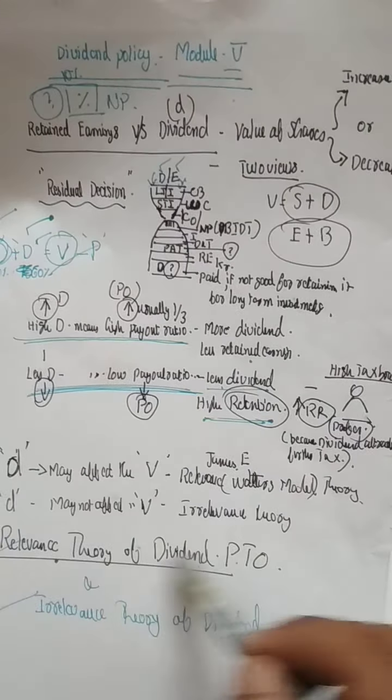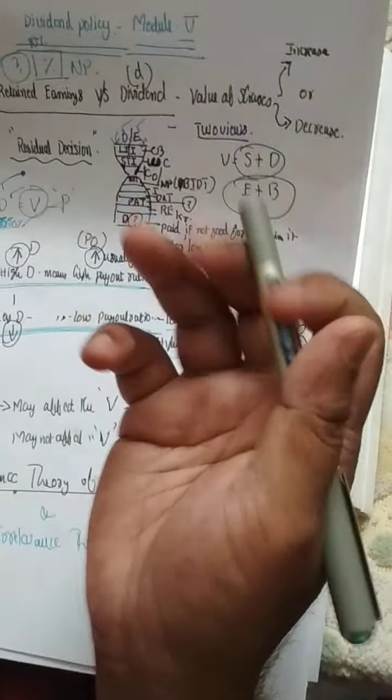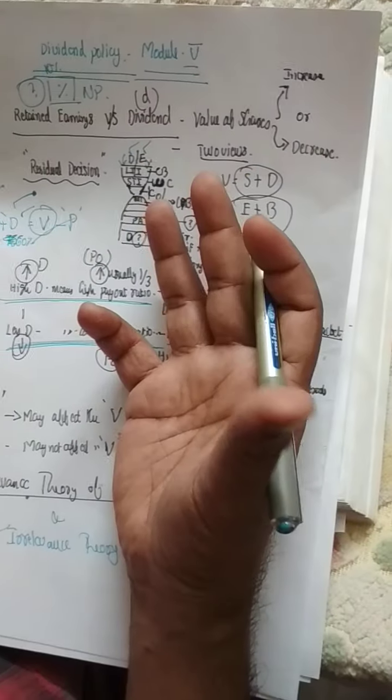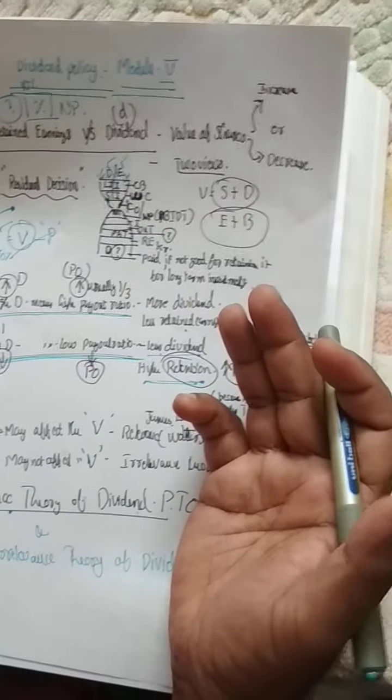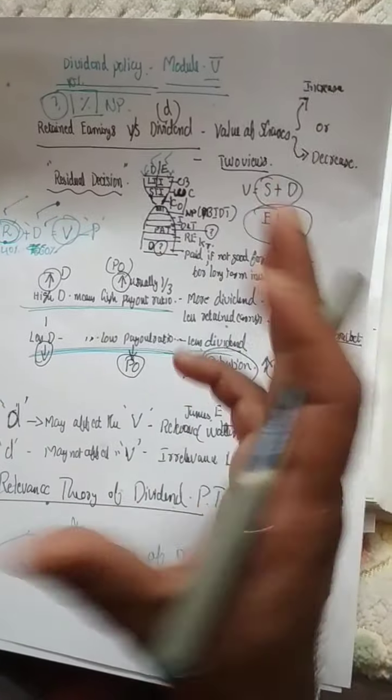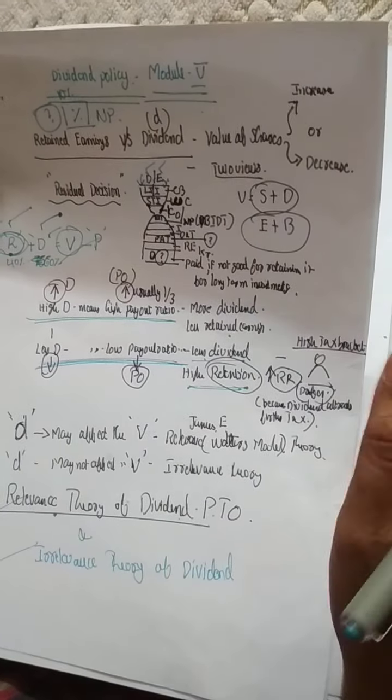What is the relevance theory of dividend? Depending upon the retained earnings and dividend maintained by the company, the company's value may change, or the market value of shares may change. So what is dividend policy? Whether the company should provide more dividend, maintain a high payout ratio, or have a lower payout ratio, that is, pay less dividend and have more retained earnings, that is, a higher retention ratio. This is called dividend policy.